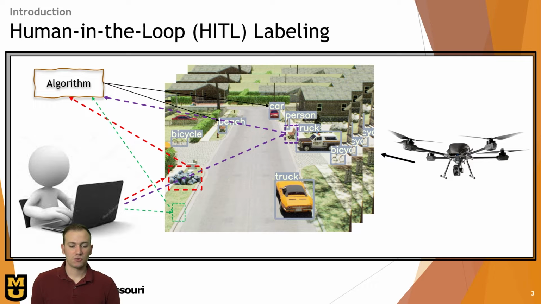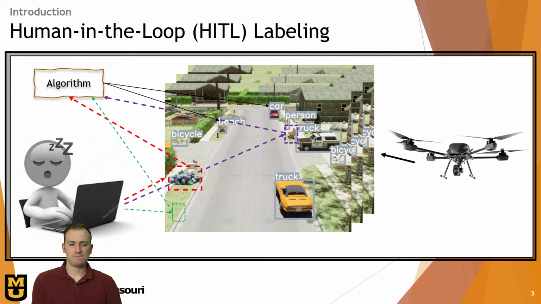Of course, the algorithm isn't going to be perfect. Some of those labels are going to be incorrect. It's going to probably miss some too. So for the most part, the human operator can just monitor the algorithm and correct mistakes as necessary, lessening the load of the labeling on the human operator.